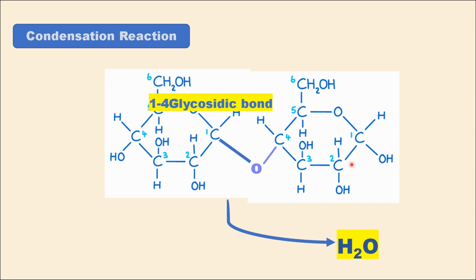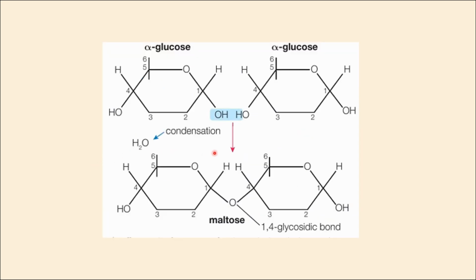In recent past papers, examiners have been focusing more on students' understanding of how this reaction occurs and how the bond forms. So it's important to be clear on this concept. I have included a diagram from your student book because, as you know, exam questions often refer to images provided in your textbook. This diagram illustrates how a condensation reaction forms. Although the carbons are not labeled here, the positions are implied, 1 through 6, showing the carbon structure.